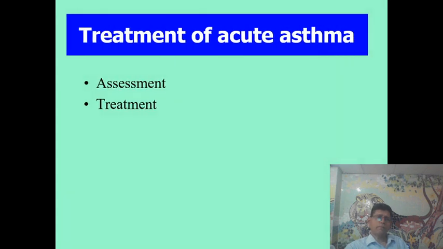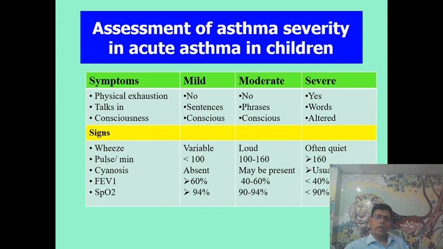Treatment of acute asthma. Initially, you have to assess the child and go for treatment. Assessment is done through symptoms and signs. Symptoms are physical exertion, talking, and consciousness. In mild cases, there is no physical exertion. In moderate cases, there is some exertion. In severe cases, the child is exhausted.